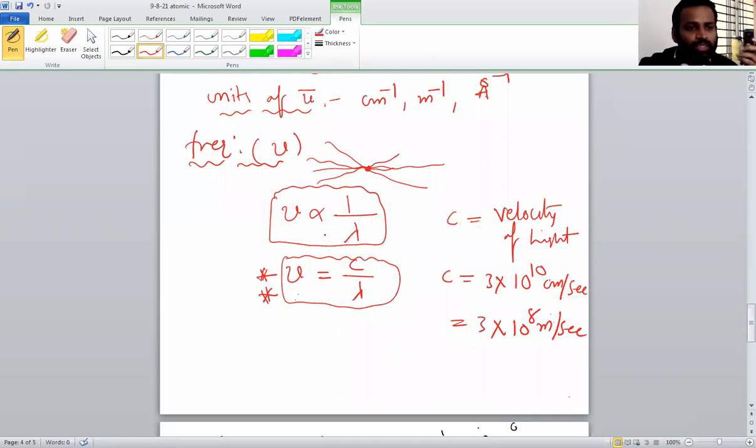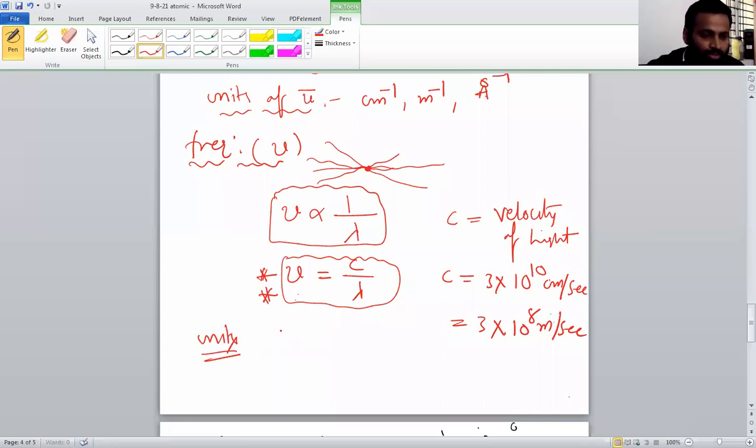So what is frequency? Frequency means nu. It is inversely proportional to lambda, and nu is equal to C by lambda. What is C? C is the speed of light. Got it, everyone? So about frequency we discussed. Okay. So what are the units of frequency? We will discuss the units.